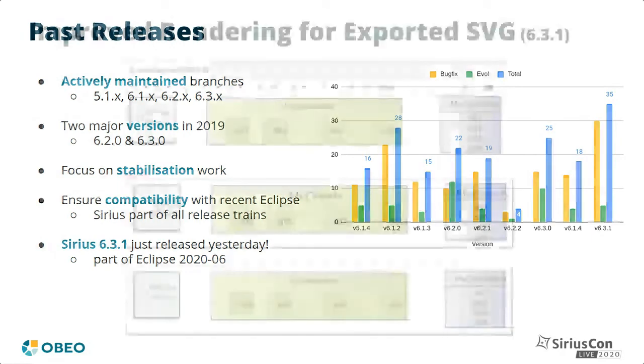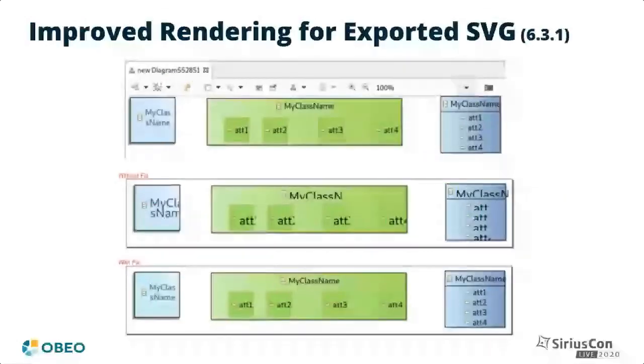New in this version, for example, is greatly improved rendering of diagrams when exported as SVG files. Here at the top, you can see a Sirius diagram as displayed inside Eclipse, and in the middle, the SVG file exported in previous versions. As you can see, there was a bug in the size of the fonts, which were incorrectly computed and made the labels unreadable. This was a bug deep in the GMF stack, but it has finally been fixed, and now the exported SVG files are almost identical to what the users see on screen.